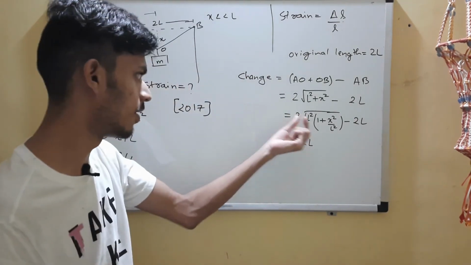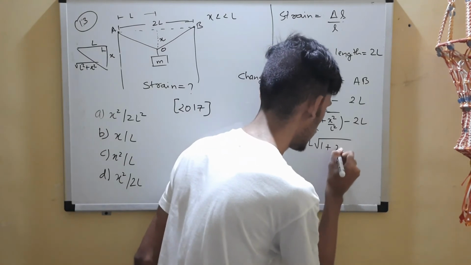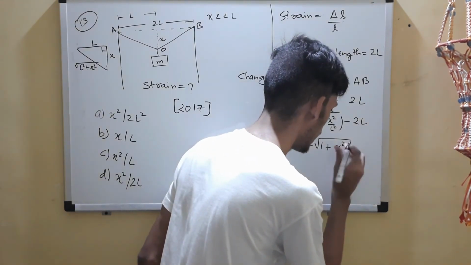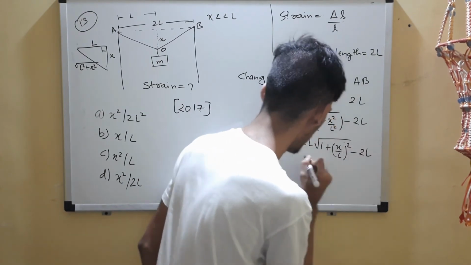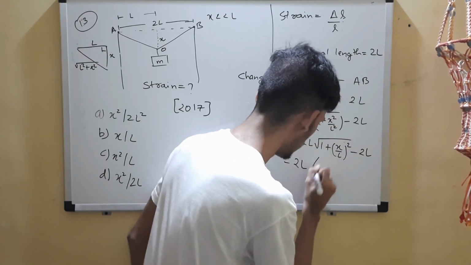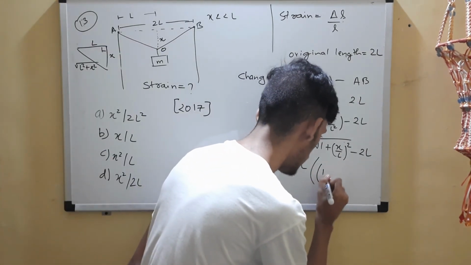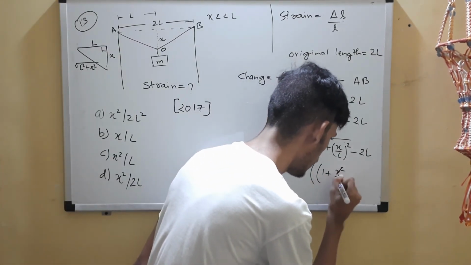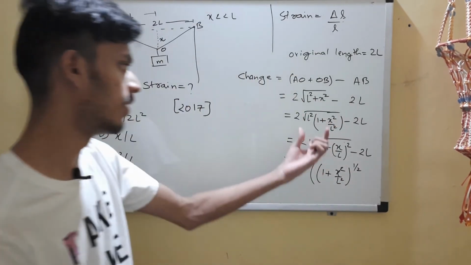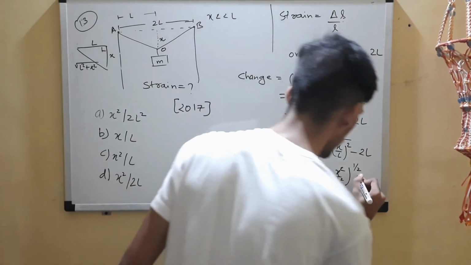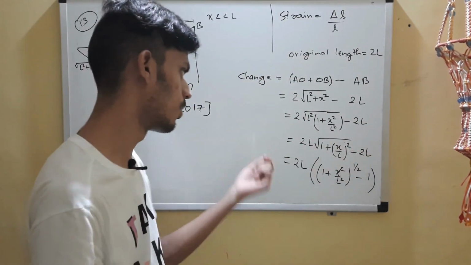This L square will come out of the root sign and you'll be left with under root 1 plus x by L the whole square, minus 2L. So I can take that 2L common and I'll be left with 1 plus x square by L square whole raised to half, minus 1. I'm converting that root sign to raised to half.